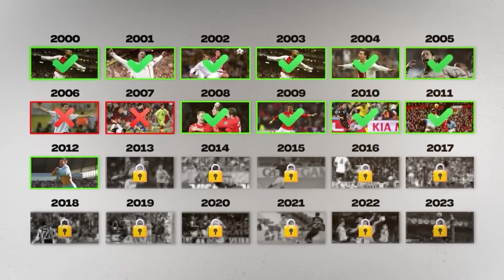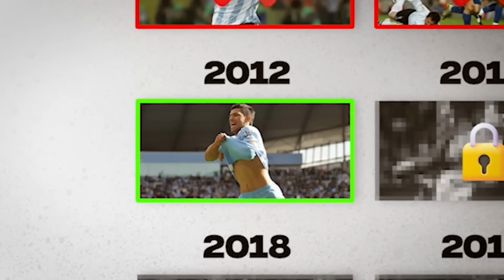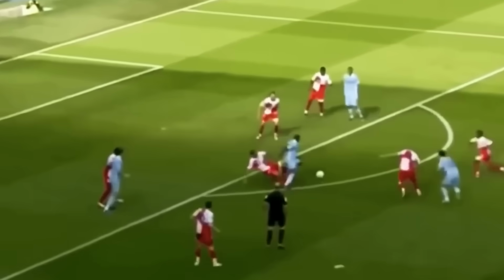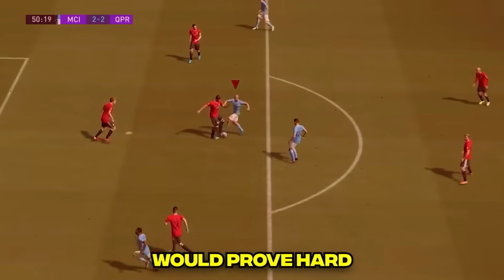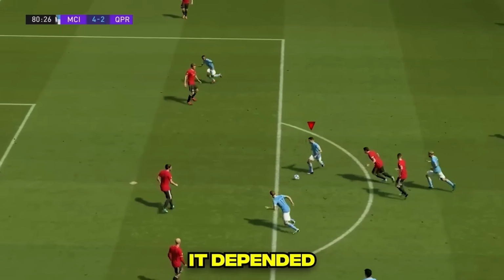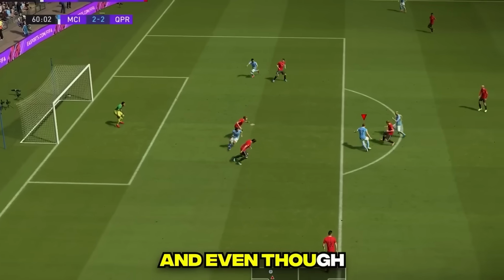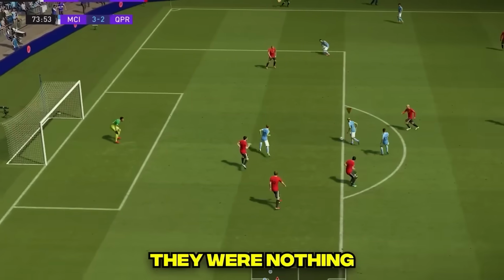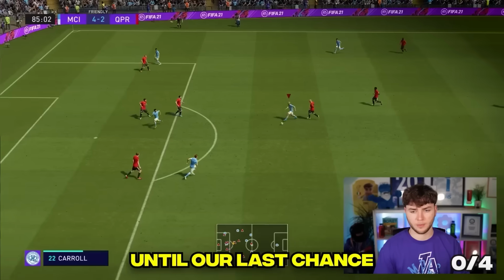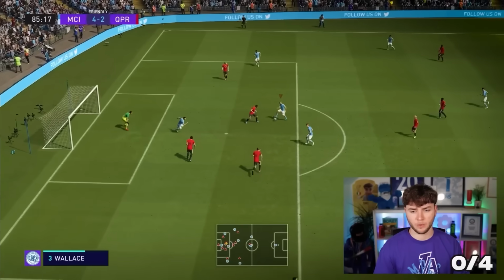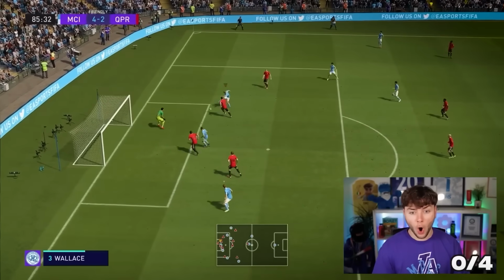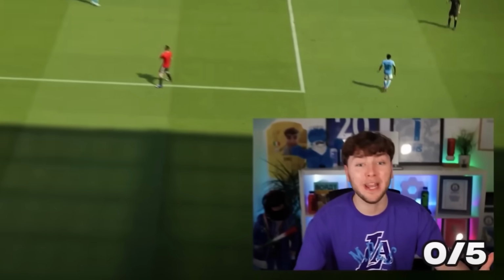Moving on to 2012, we have Sergio Aguero's Premier League winning goal. One of the most iconic commentaries of all time. Aguero! But this goal would prove hard to recreate as once again it depended on the movement of the AI. And even though we scored 2 attempts, they were nothing like the real thing until our last chance. Oh my god, if that went in, that would have been it.